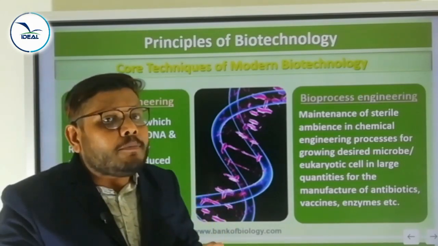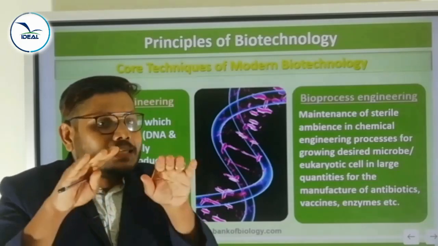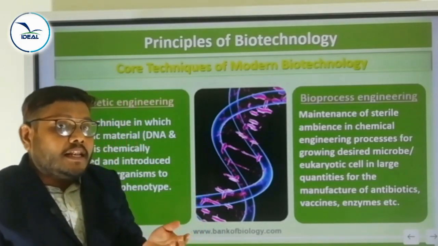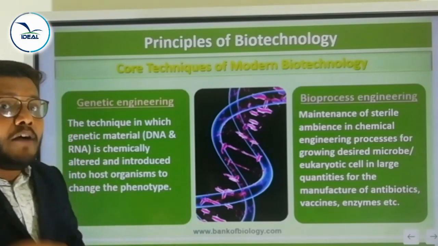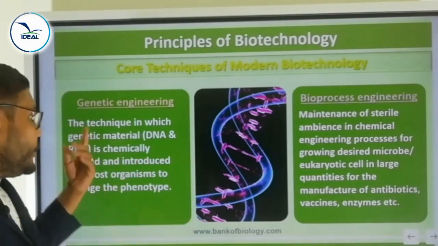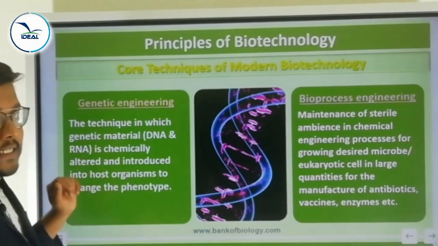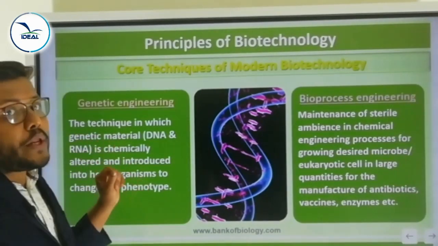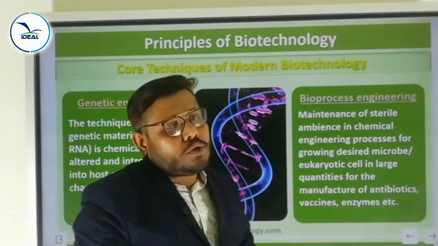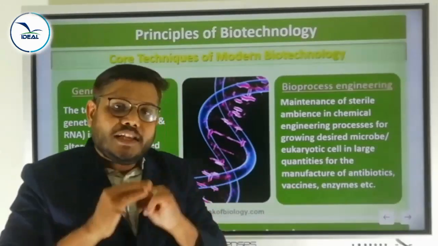What is phenotype? Their physical appearance. That is called genetic engineering. First of all, their genetic material is chemically altered. After that, that chemically altered DNA or RNA is introduced into the host organism and changes the phenotype of that particular host organism. That is called genetic engineering.